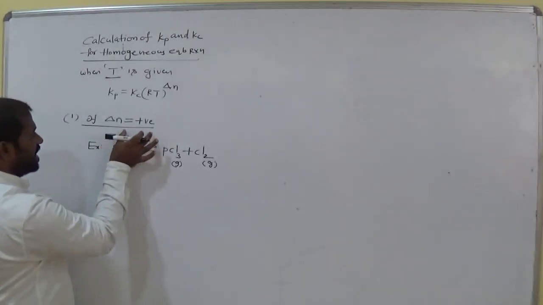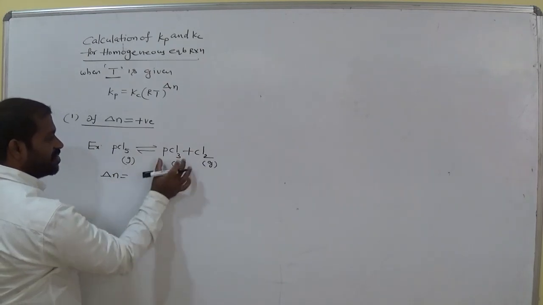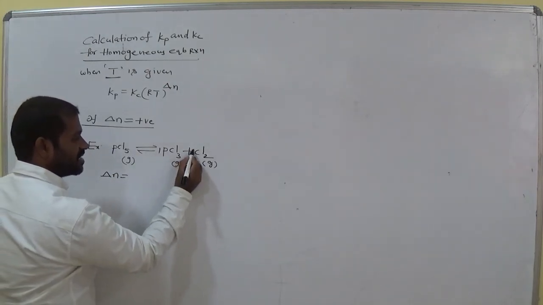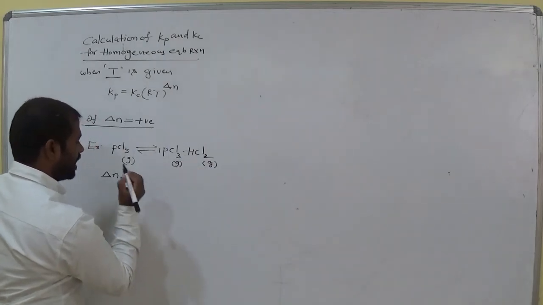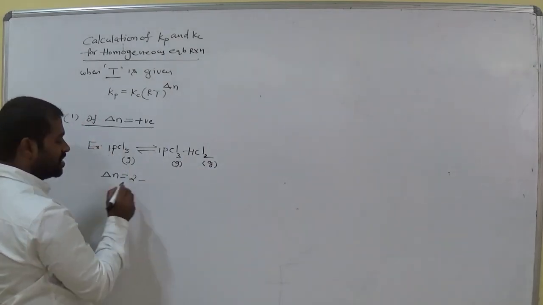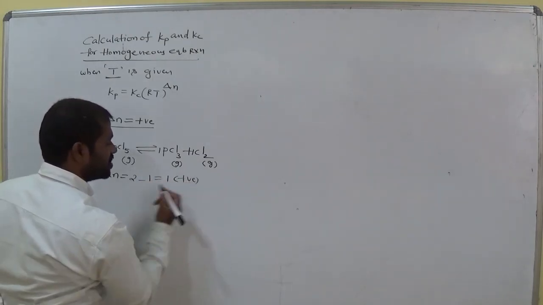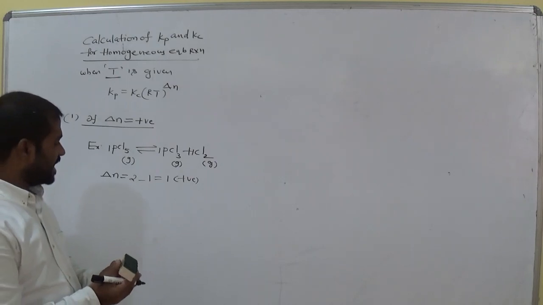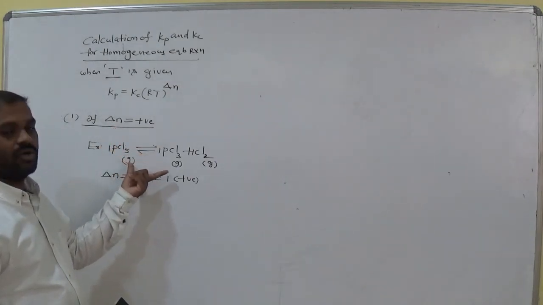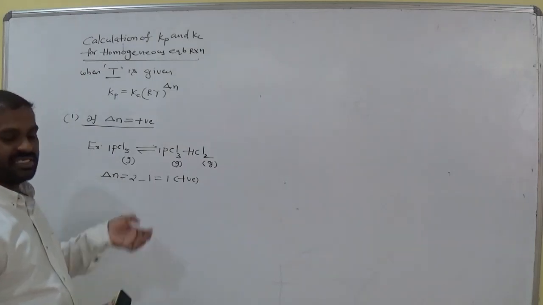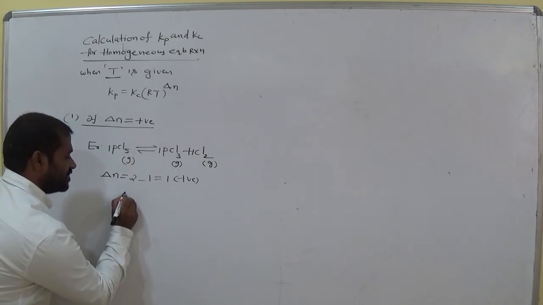Clear? So calculate delta n for this. Delta n is equals to number of moles of products, that is 1 plus 1, how much? 2. And what about here? It is 1. 2 minus 1, how much here? 1. That is positive or not? Positive. So now this is example for where delta n is equals to positive and it is a homogeneous equilibrium. Okay, is it clear? Now write the Kc expression for it.